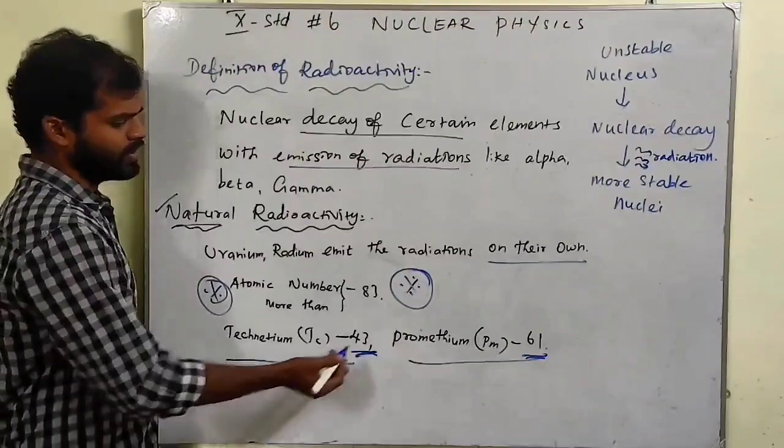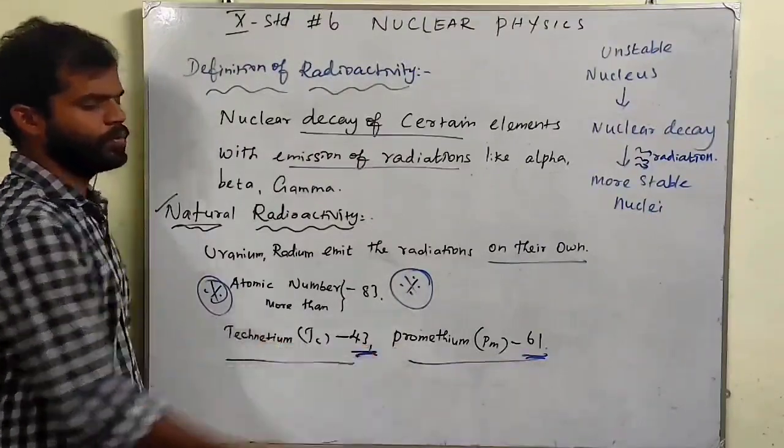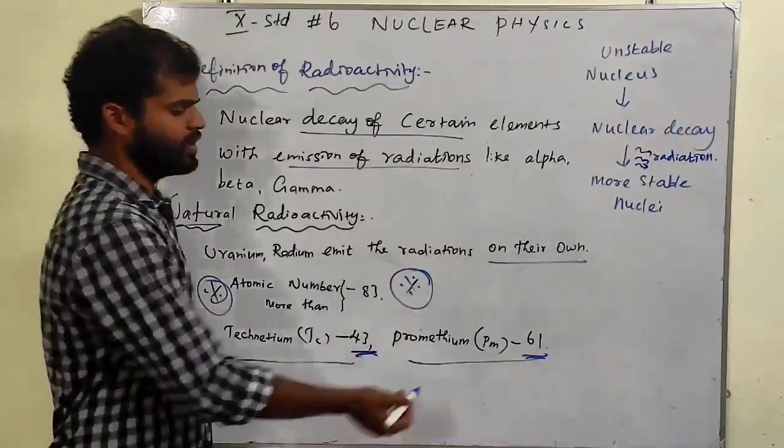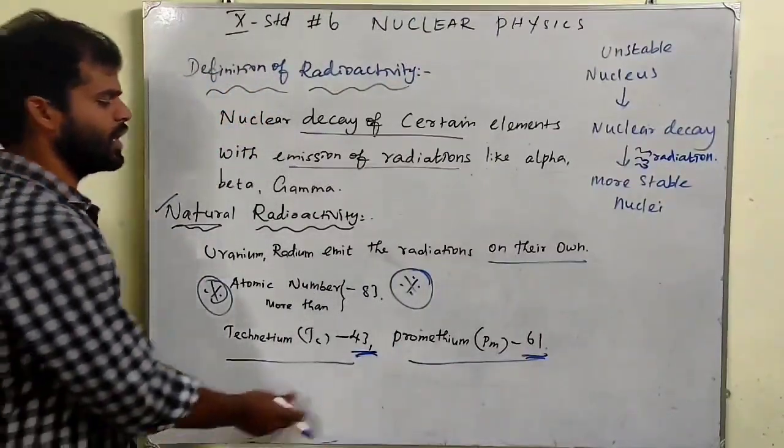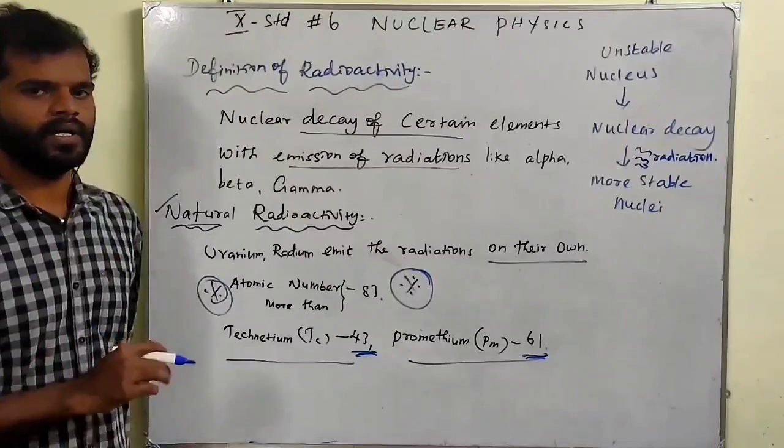We have two other elements, technetium and promethium. Technetium has atomic number 43, and promethium has atomic number 61. These two elements also can emit radiations.